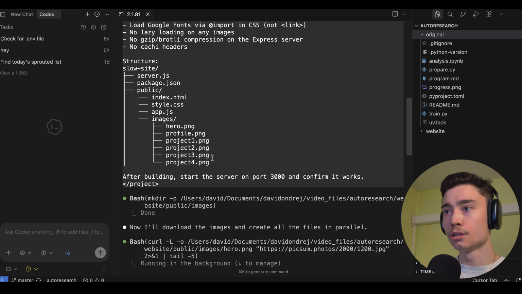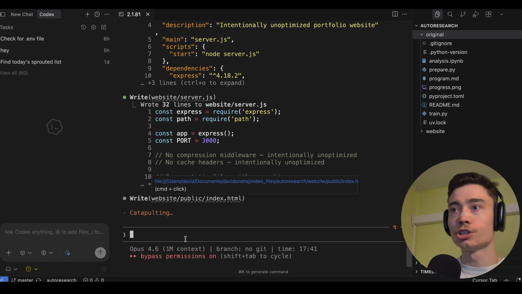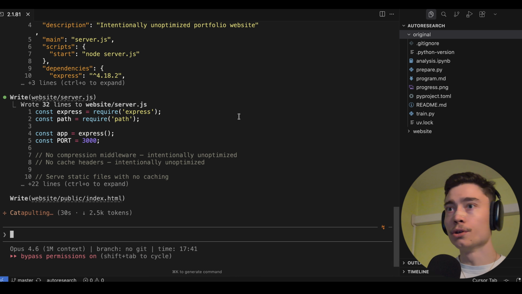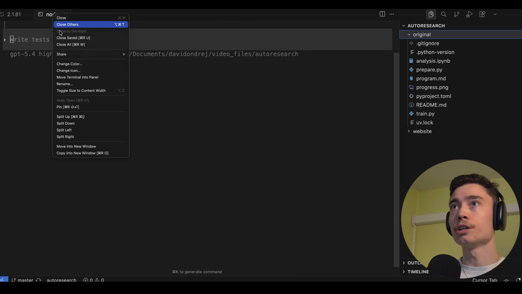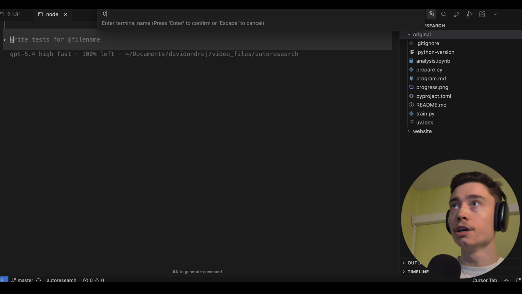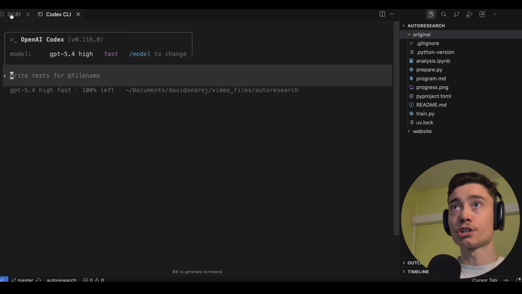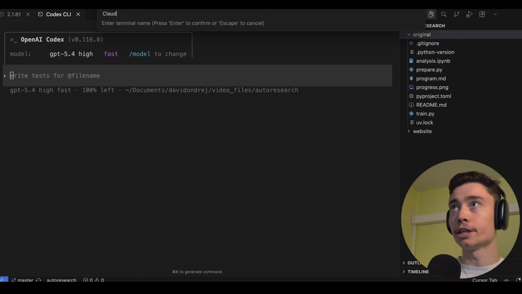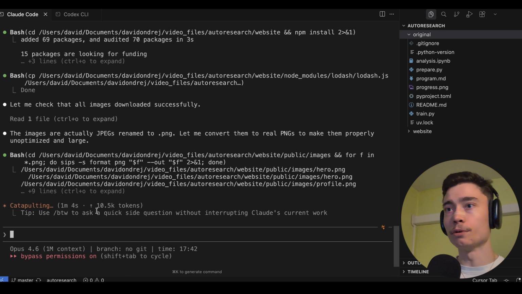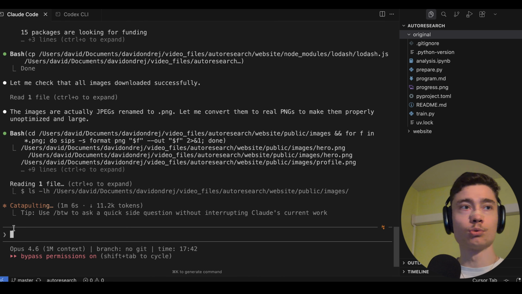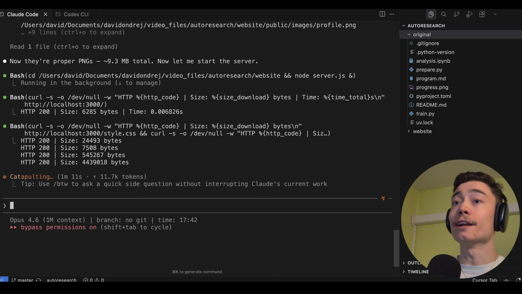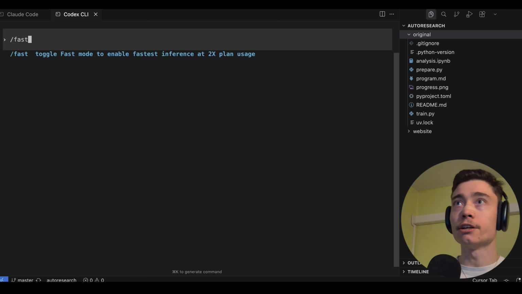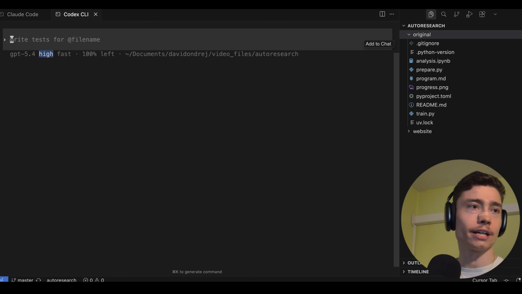So I'm just having Claude Code with bypass all permissions build this so that we can build our own auto research loop. And in fact, while this is running, let me launch a Codex in YOLO mode. Boom, let me put it here. So I'm gonna rename it so it's clear for you guys what is what. Codex CLI. GPT 5.4 is actually really good at fixing and debugging, but Claude Code with Opus 4.6 is really incredible to work with, especially with fast mode. I know it costs a lot of money if you do /fast, but I highly recommend it. And I also highly recommend it inside of Codex. And keep it on high. Extra high is usually overkill.